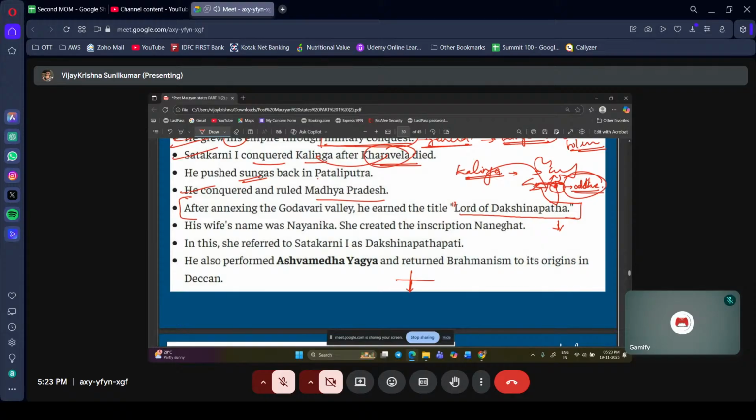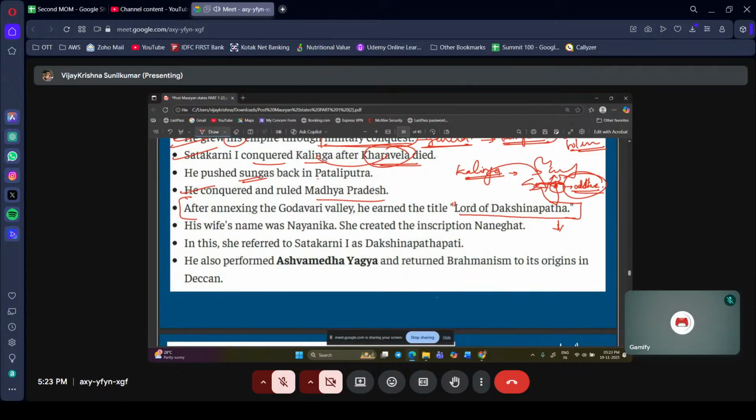Dakshinapada, Purvapada, Uttarapada, like Purvanchal Hills.